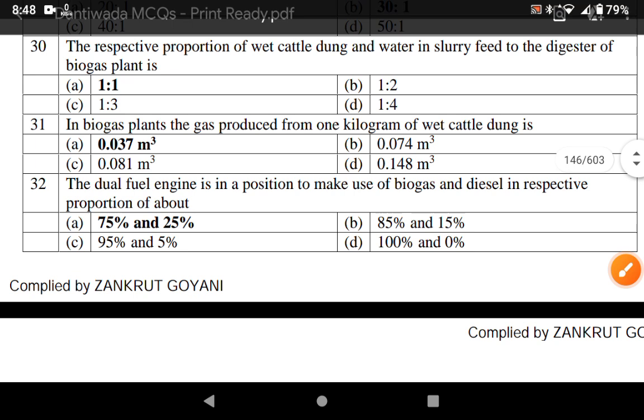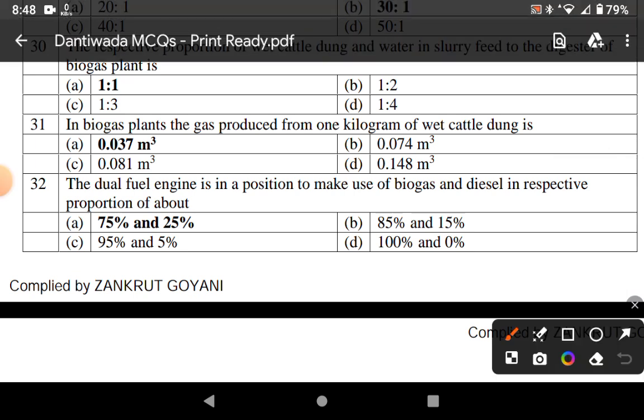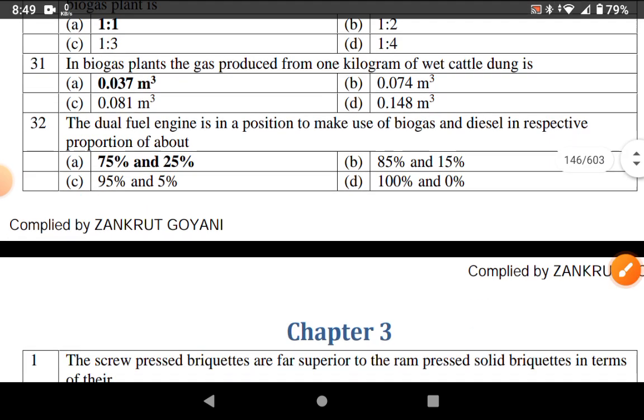In biogas plant, the gas produced from 1 kilogram of wet cattle dung is 0.073 meter cube. The dual fuel engine is in the position to make use of biogas and diesel in respective proportion of 75 to 25%.